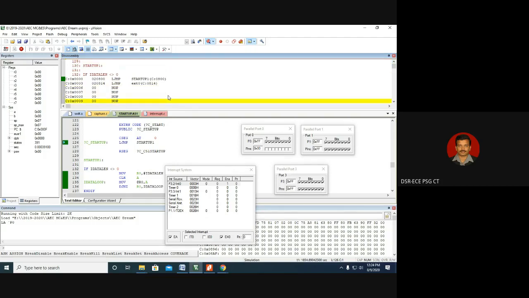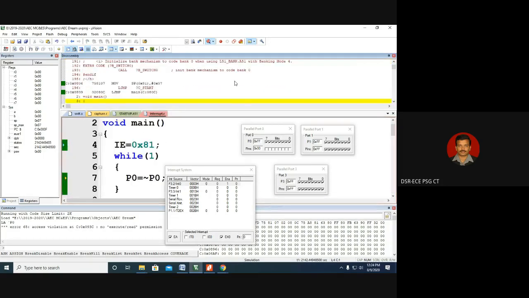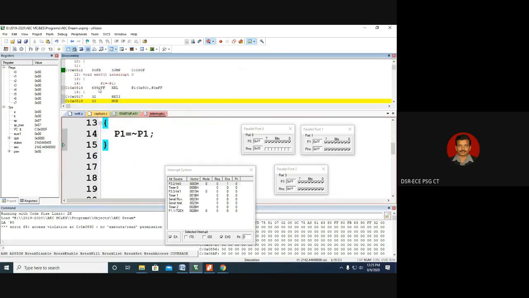If you go to the 814th location, there we have the interrupt service routine. Let us go to the 814th location, somewhere around this. You can see 814. So this 814 is the vector location. You can see the interrupt service routine.